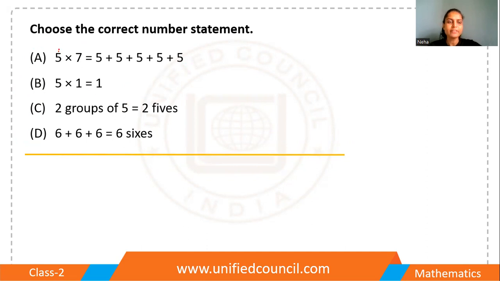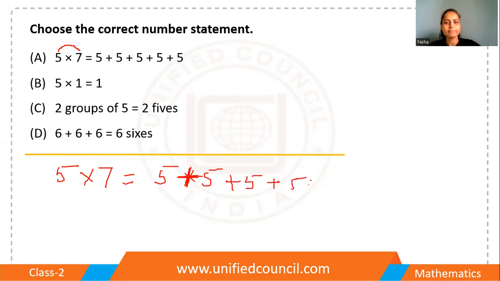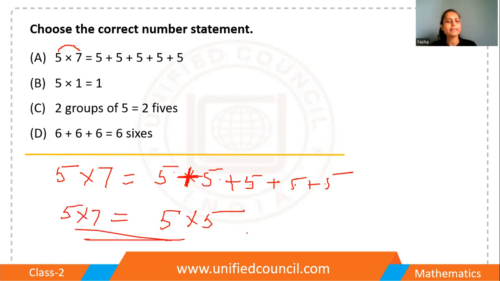Okay, so 5 times 7 is equal to this. Okay, so 5 times 7 is equal to 5 plus 5 plus 5 plus 5 plus 5. Okay, so how many 5s are there? We are adding the same number again and again. So 5 plus 5 plus 5 plus 5 plus 5. How many 5s are there? 5. So we can write it 5 times 5. So 5 times 7 is equal to 5 times 5. This is not right. Statement 1 is incorrect.